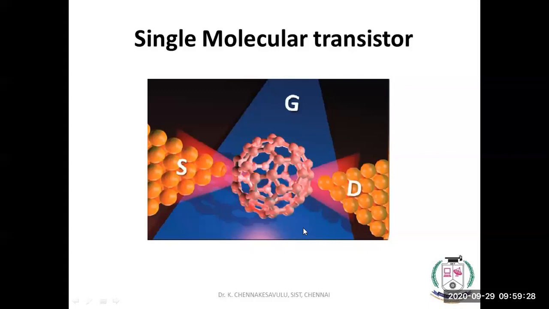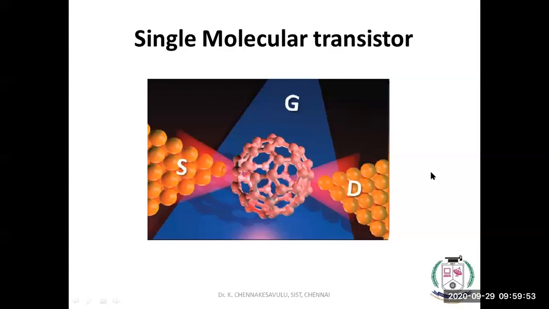That means minimum you can go up to 20 nanometers, I feel 20-25 nanometers. Instead of using the gate as a solid material, we can use a single molecule which will transfer electrons from source to drain. This is molecular electronics, single molecular electronics or the single molecular transistor.